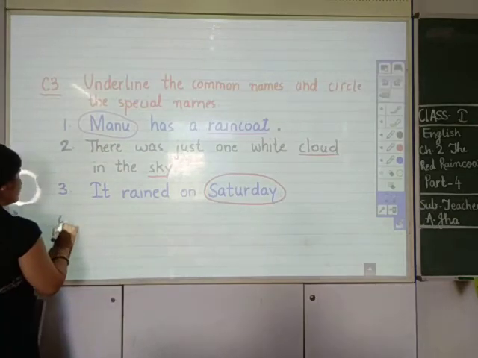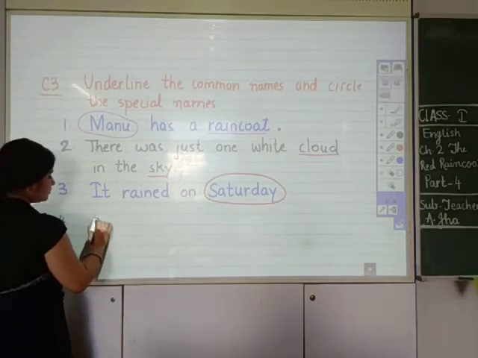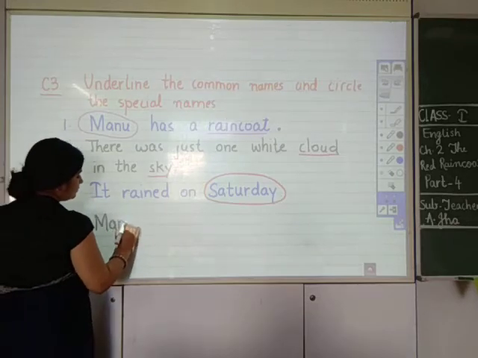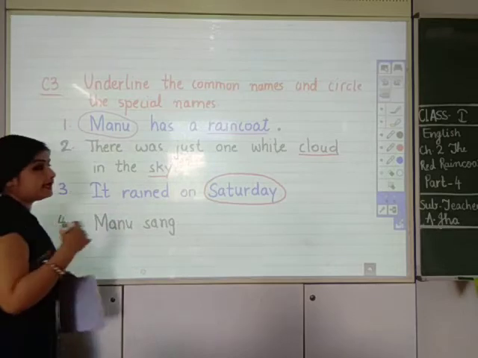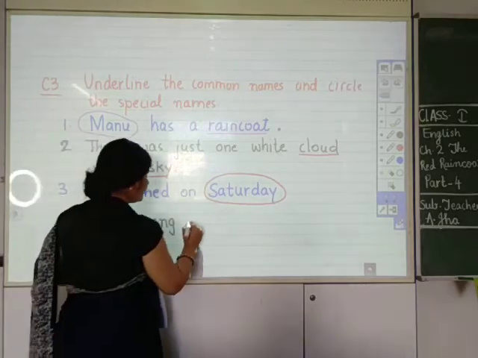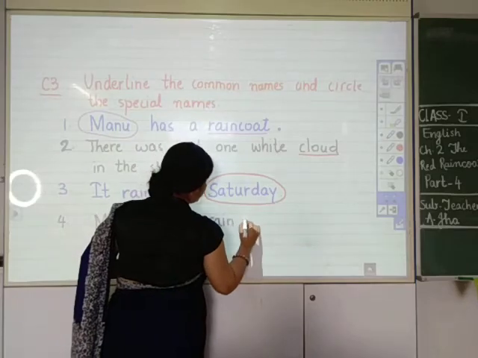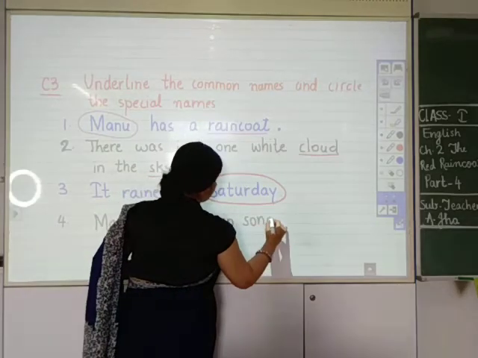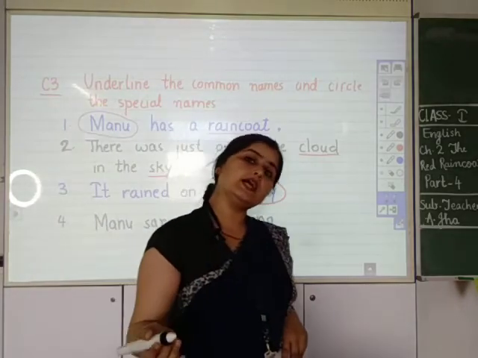Number 4 is: Manu sang a rain song. Manu ने गाया, a rain song. मनु ने एक rain song गाया, बारिश का गाना गाया.